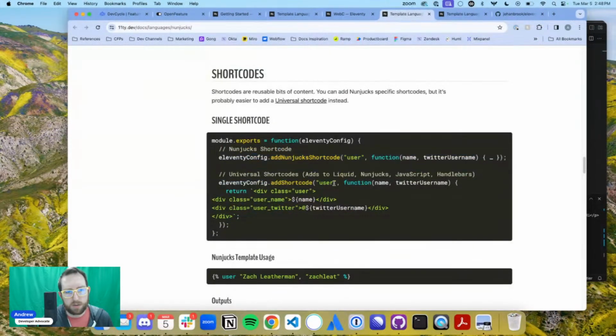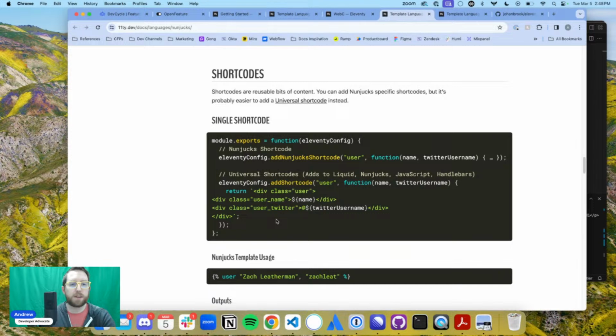So you can add a user shortcode that's going to output this kind of stuff, which is kind of cool. So basically, here's an example. I guess this is a really great example actually of how these plugins work. So here would be adding a shortcode where you are setting it up. You declare this user function and then you input the name and the Twitter username, and then it's going to output it in this HTML format. So I think it's super smooth.